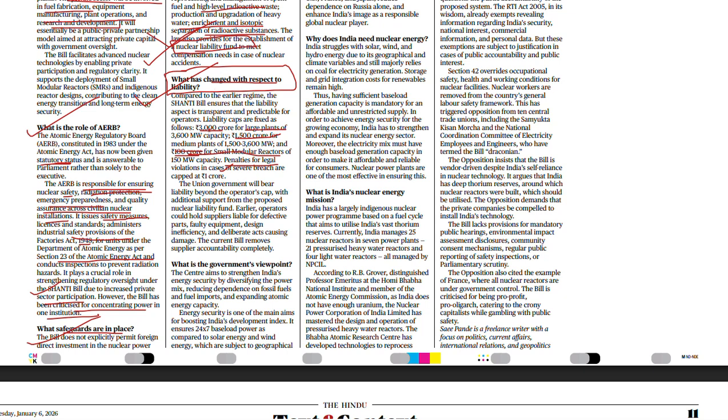Now the company has to pay a maximum of 3,000 crore if it comes under the large plant. If the company comes under the medium plants, only 1,500 crore will be the liability. These things help attract more private players. Apart from this, the government said it will utilize the nuclear liability fund if anything happens. The union government will bear the liability beyond the operator cap with additional support, and proposes the nuclear liability fund. Earlier, the operator held the supplier liable for defective parts, faulty equipment, and design deficiency. Right now the government has completely removed supplier accountability.